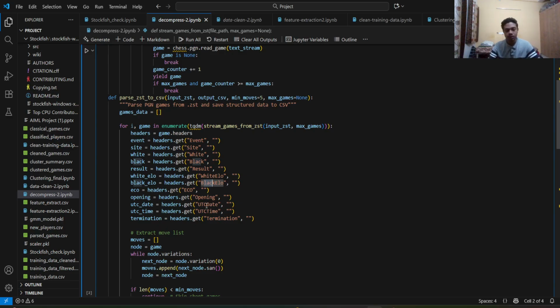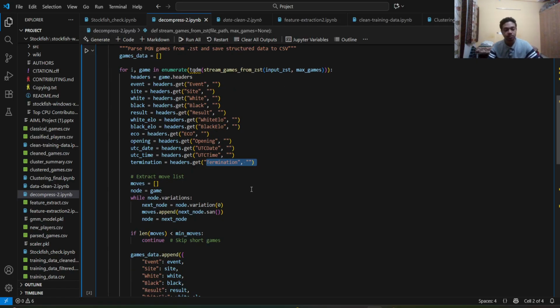Although I haven't used it in my prediction, it's a very important feature of the game. The date and time at which it was played, and termination. Termination is the manner in which the game ended. It could be through a time forfeit, or through a normal ending such as checkmate or resignation.